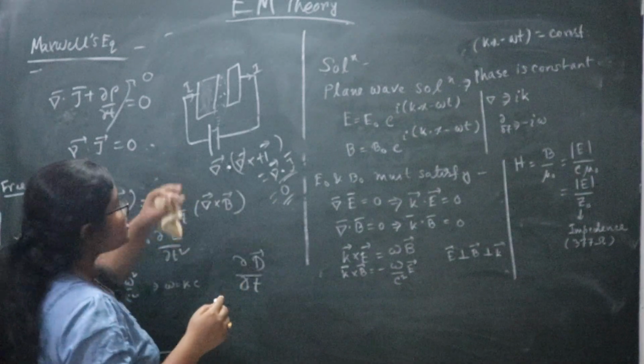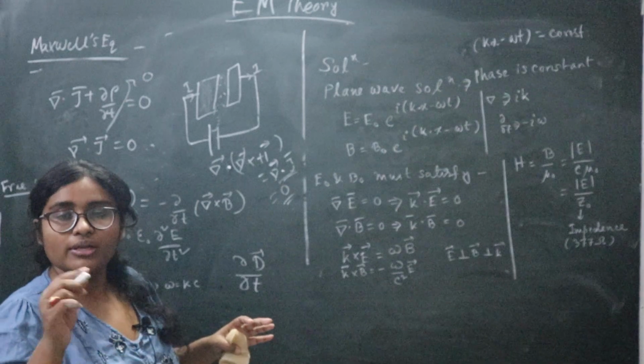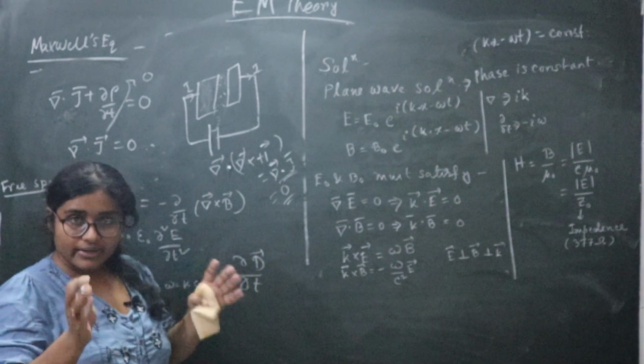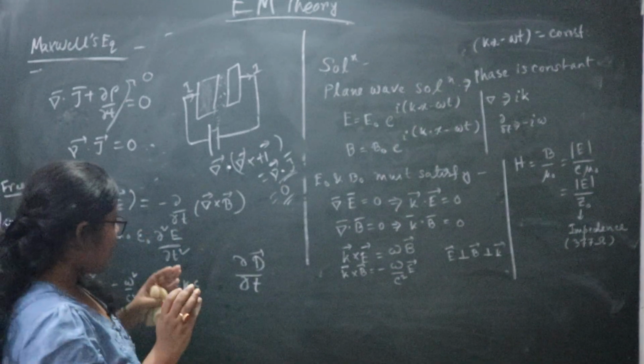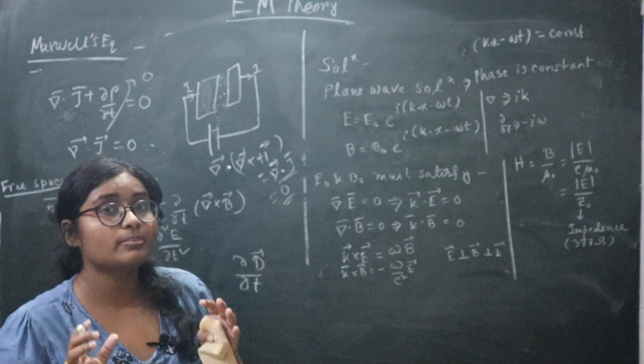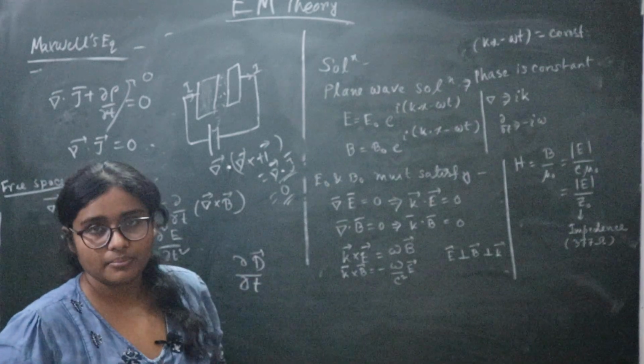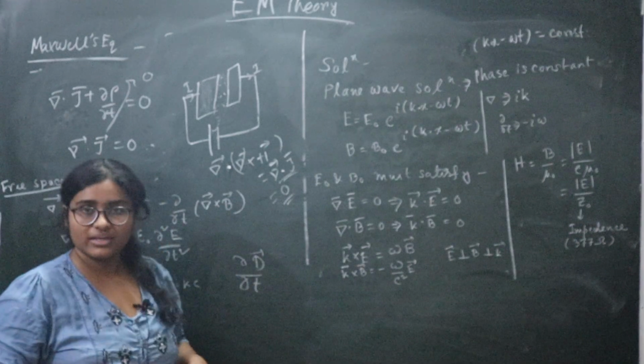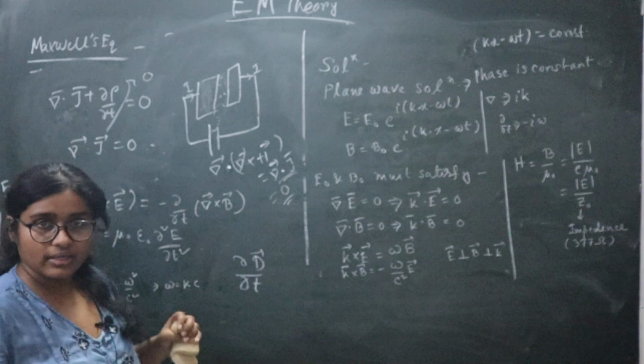The bound charges inside the medium will create a current, that is bound current. It is not actually the free current, but the current due to the motion of the bound charges inside the medium. That is the displacement current Maxwell was talking about.